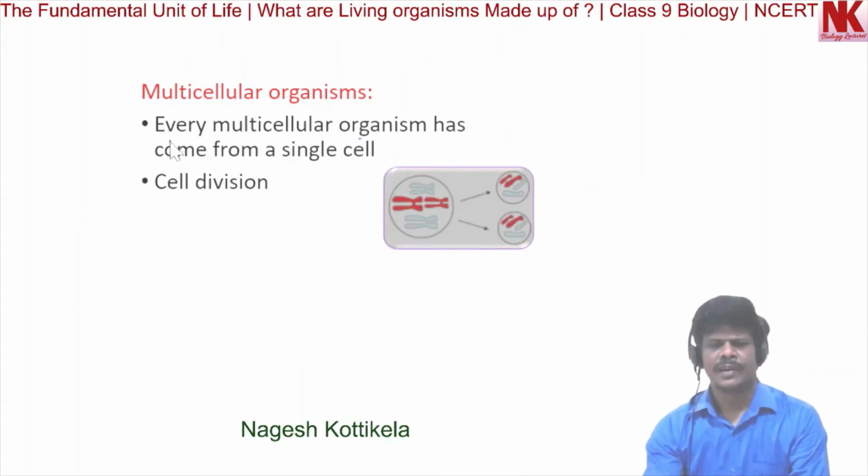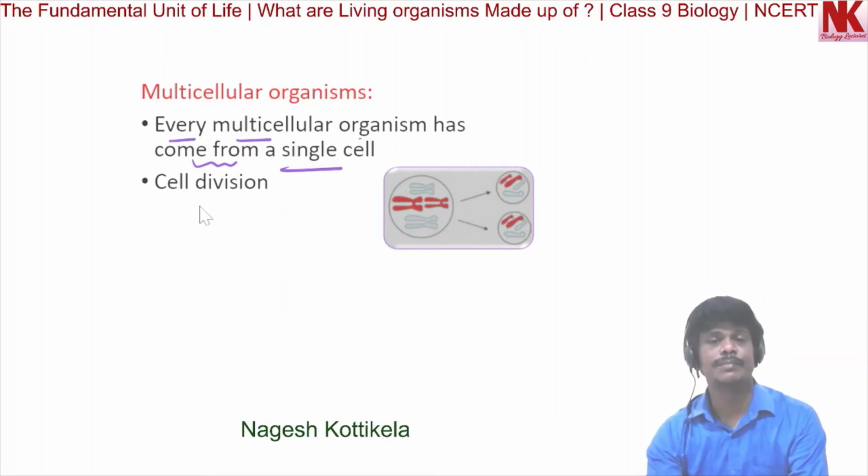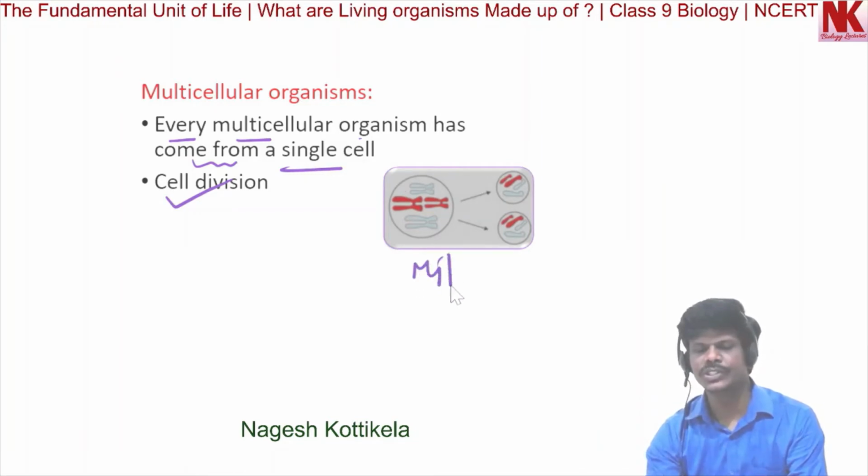Every multicellular organism has come from a single cell, and that is possible because of cell division. You can look here at the picture of mitosis. This is a type of cell division. In this, a single parent cell divides to produce two same type of daughter cells.